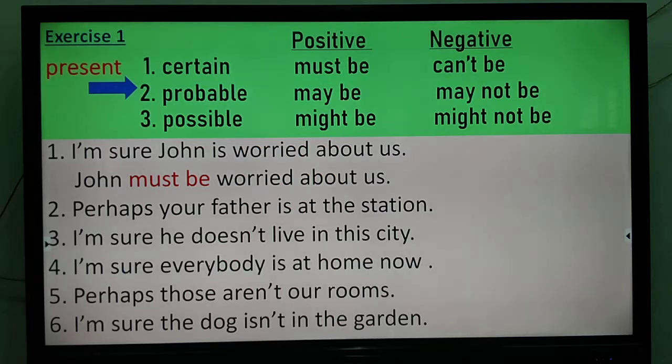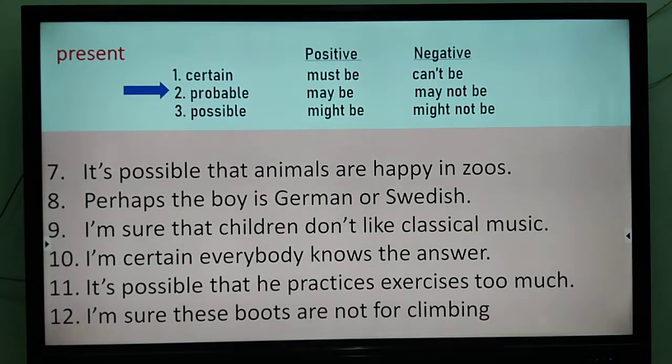In the same way, let us see the next slide. Number 7, it's possible that animals are happy in zoos. Possible means probable or possible. So you could use any one of these, and also you could use may, might or could. Yes, for certain we will use must be in positive, in negative can't be. But whenever it is a probability or possibility, we may use may, might or could. May not, could not, might not.